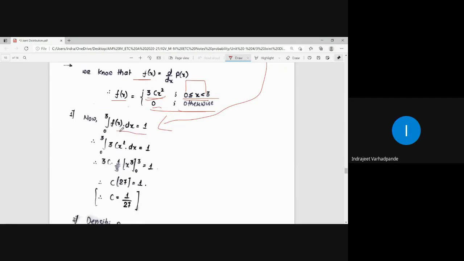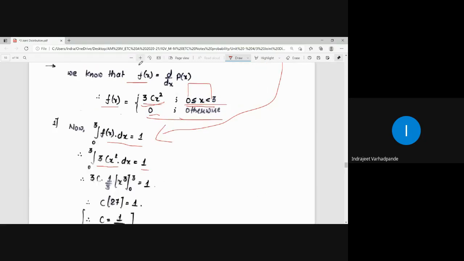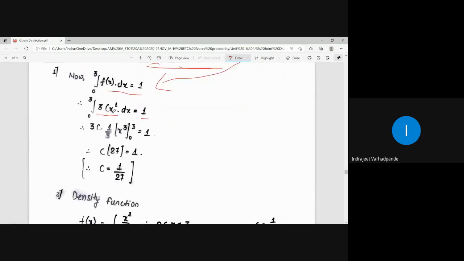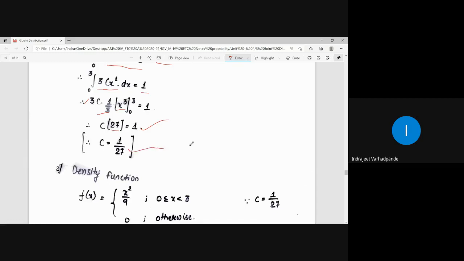And what is the function for 0 to 3? The function is 3cx square, to be integrated between 0 and 3, and equated with 1. So what is the integration of x square? Integration of x square is x cube by 3. The 3 cancels. X cube. 3 cube is 27. 27 minus 0 is 27. C into 27 is equal to 1. So what is c equal to? C is equal to 1 upon 27.